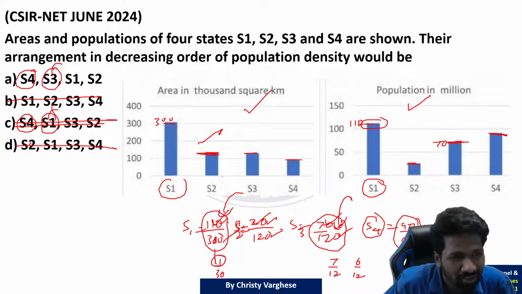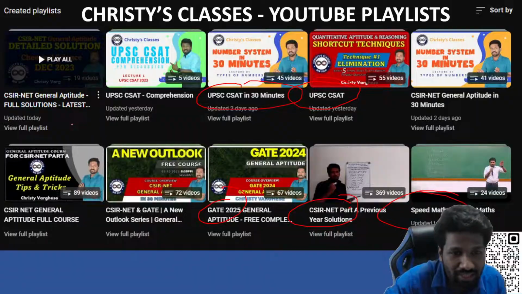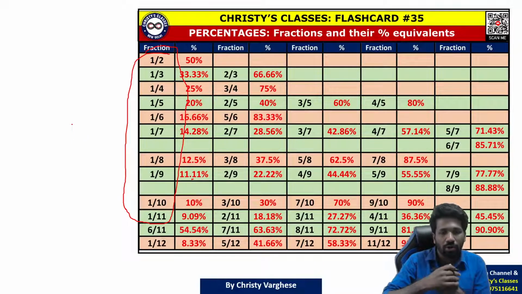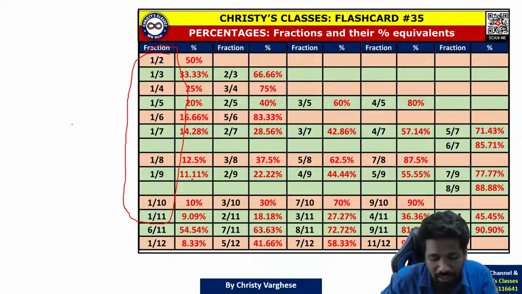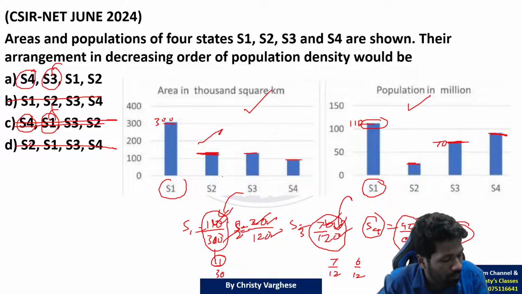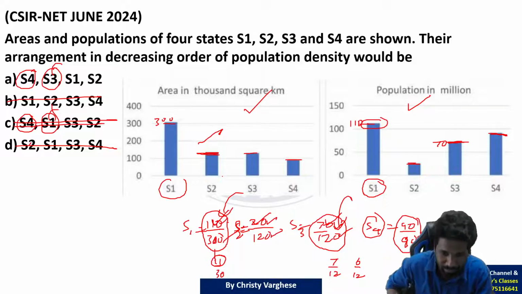Don't waste your time on the remaining options or the exact values of the graphs. These estimation and approximation skills, if you have them, you can score a lot in aptitude. As I told, in our complete course that is what we mainly do: how to do faster, how to develop problem solving skills, how to do time management properly, and also speed maths, which will help you to do calculations faster.